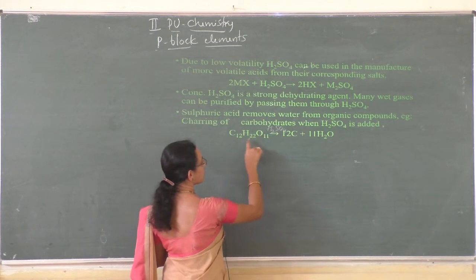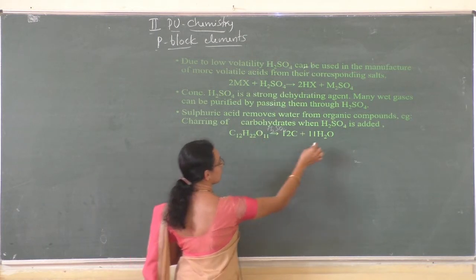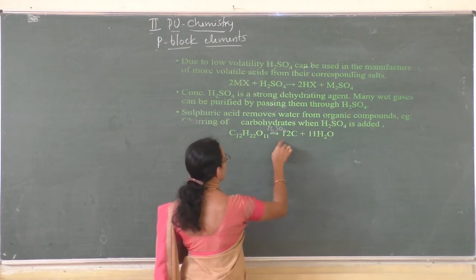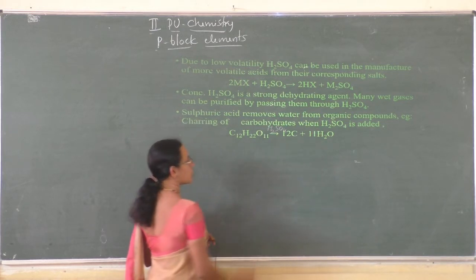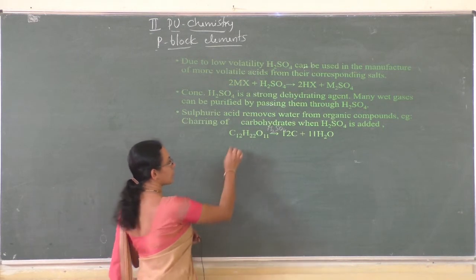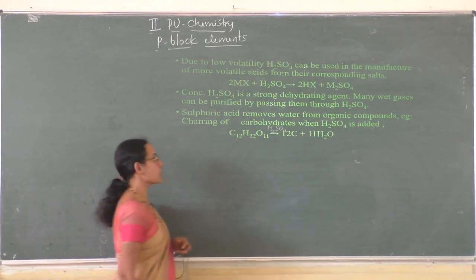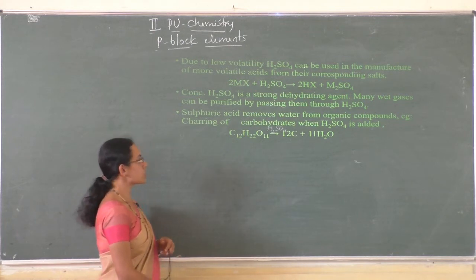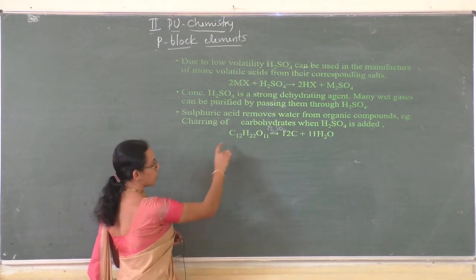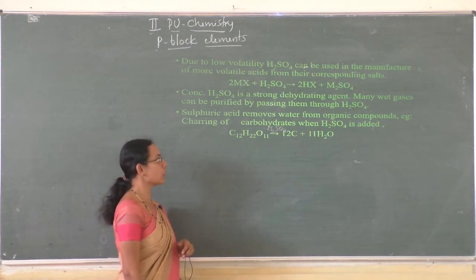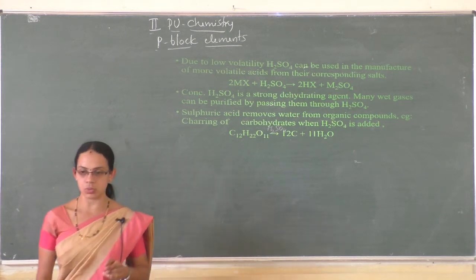Here hydrogen and oxygen are removed as water molecules, whereas carbon gets charred, collected in the form of carbon. So this is an important equation to explain the dehydrating action of concentrated sulfuric acid on carbohydrates or sucrose.